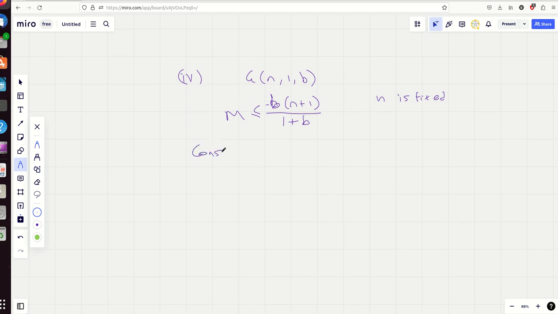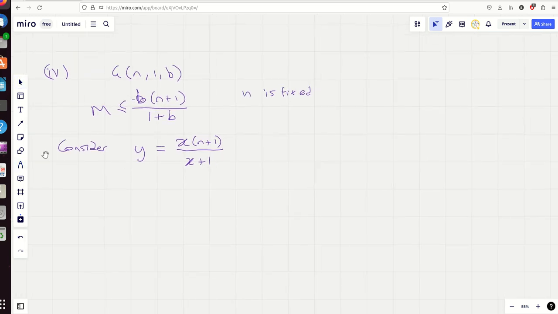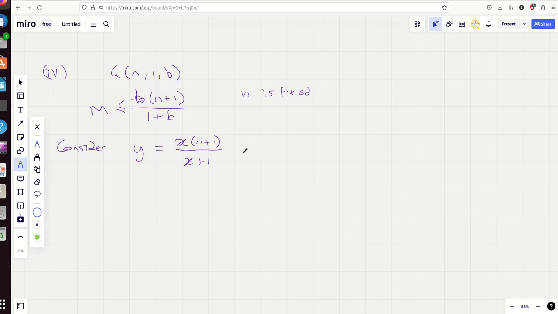So consider the graph of y equals x times (n plus 1) over (x plus 1). Now, you might not be happy with drawing a graph of x over x plus 1. There's lots of ways of thinking about it. Get good at graph sketching. It really helps. I like to eliminate that x plus 1 on the bottom.